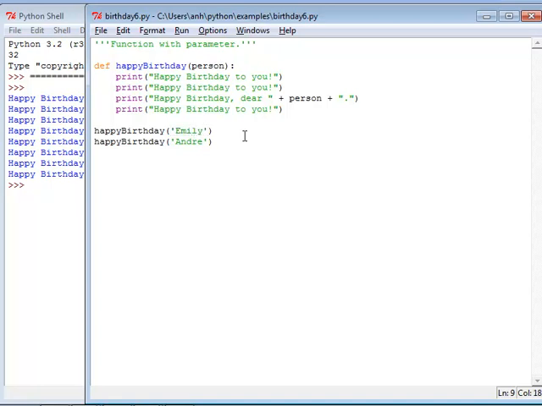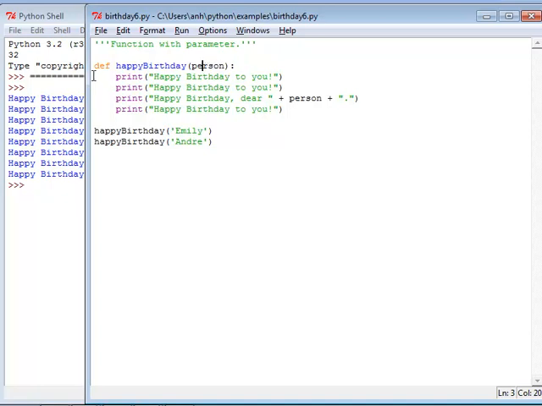When this program runs, again, we first go through and remember the definition. Then we get to this first line to execute. And again, it calls the happy birthday function. But note it has this parameter Emily, so that when we go and call the function, we see here that there is a parameter, the formal parameter, and Emily substitutes for this, or it's like person equals Emily is the first line of the function.